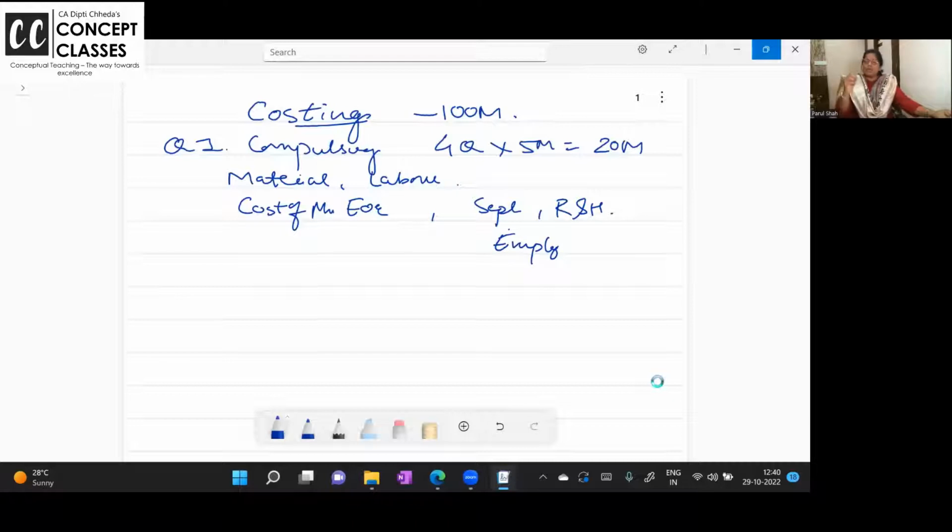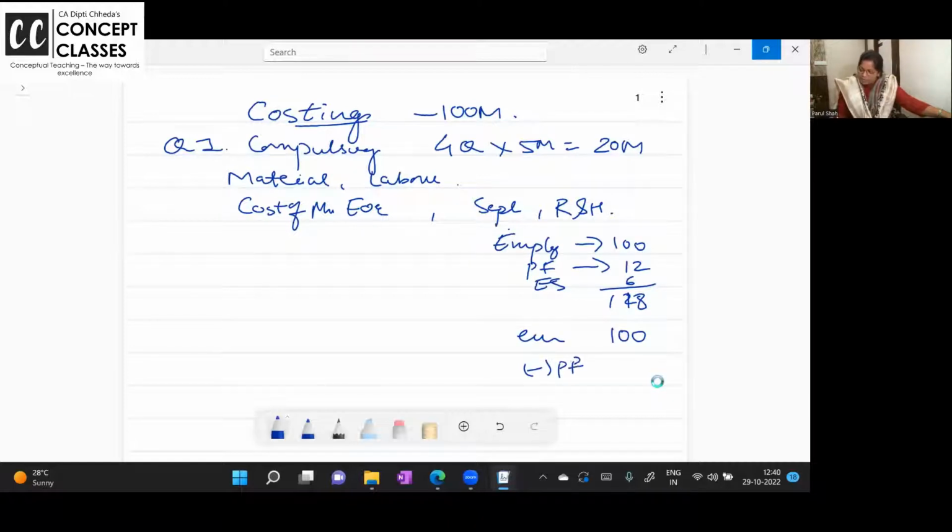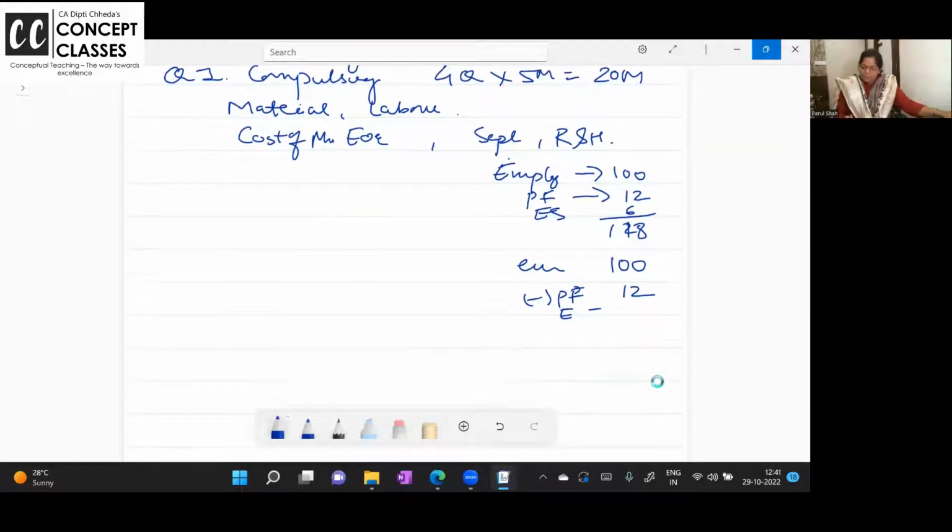I'm trying to revise the concepts in a quality, good and quick way. For the employer, for example, he's paying you 100 rupees and he's putting 12 rupees in PF and 6 rupees in ESI. For him, what is the expense? 118. Now you as an employee are receiving 100. The employee's contribution to Provident Fund, 12, is deducted, and ESIC, suppose 6, is deducted. So 18 is deducted. What is the net salary coming in your hand? 82 rupees. Are you getting it? So these kinds of small questions are asked. Right. Question number 1.